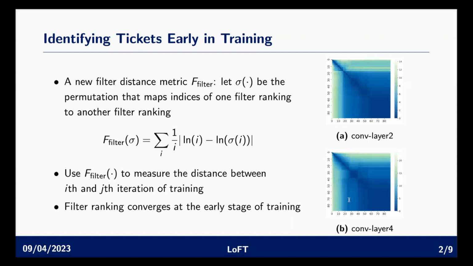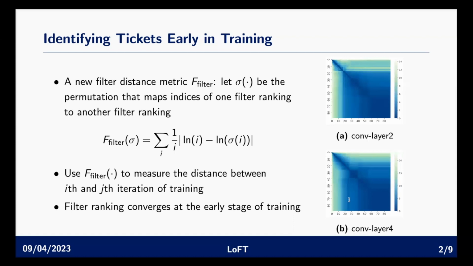In figure 1a, we have the pairwise distance for each pair of epochs for the conv layer 2. And in figure 1b, we have the same result for the conv layer 4. In both figures, we could observe that in the first 20-ish iterations, the rankings between the filters, denoted by our filter distance metric, is quite big, which is denoted by a lighter color.